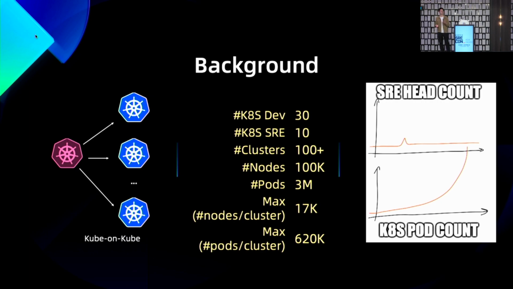We use our custom scheduler and some custom controller managers so that they can comply with the rest of our infrastructure layers. And currently, we manage over 100 clusters with more than 100,000 nodes and 3 million pods. Our largest cluster includes 17,000 machines and more than 600,000 pods.